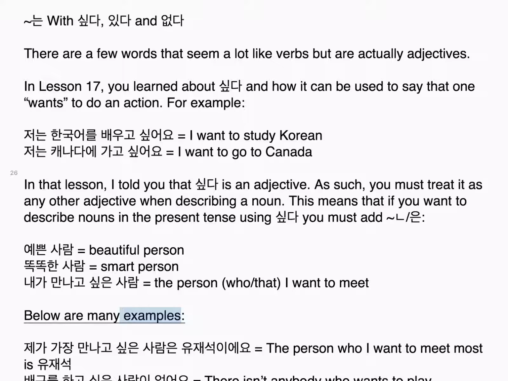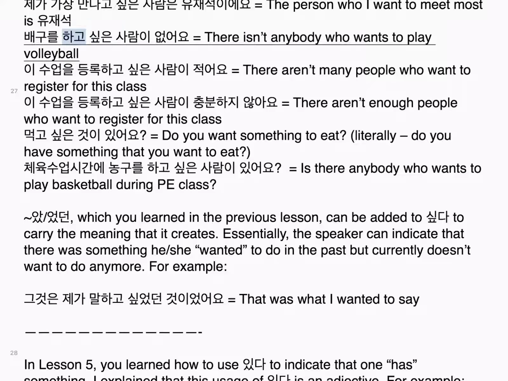Below are many examples. 제가 가장 만나고 싶은 사람은 유재석이에요. The person who I want to meet most is 유재석. 배구를 하고 싶은 사람이 없어요. There isn't anybody who wants to play volleyball. 이 수업을 등록하고 싶은 사람이 적어요. There aren't many people who want to register for this class. 이 수업을 등록하고 싶은 사람이 충분하지 않아요. There aren't enough people who want to register for this class.